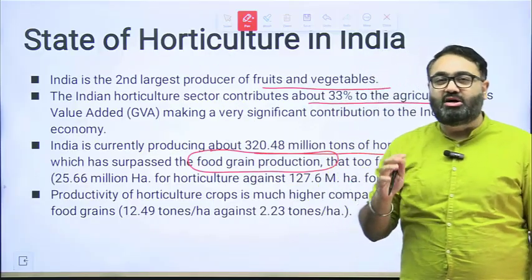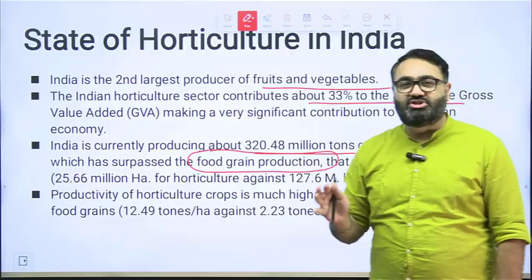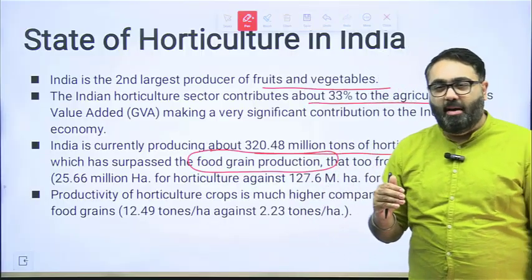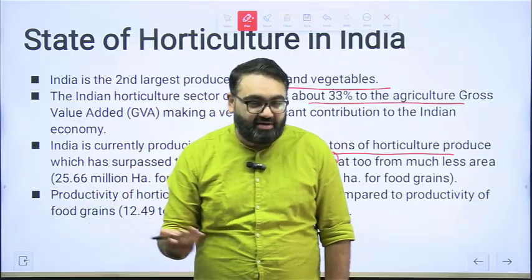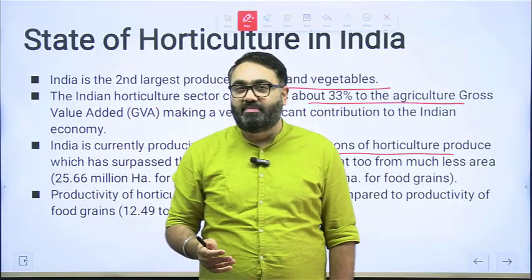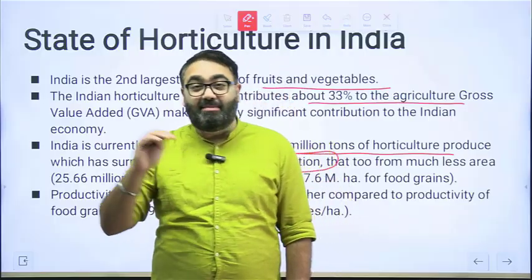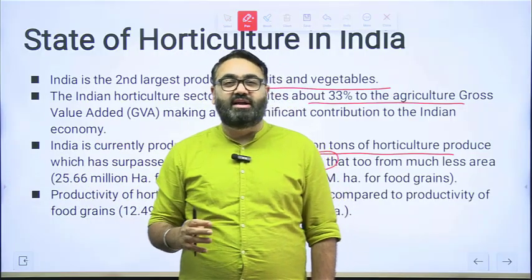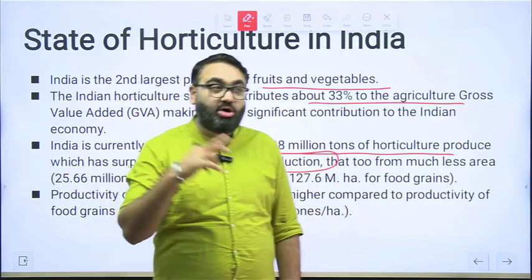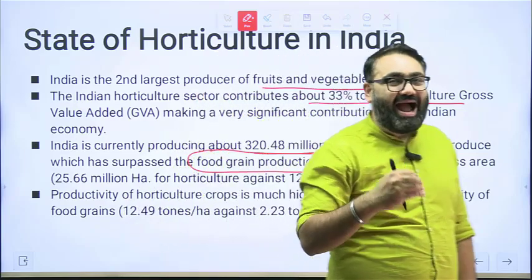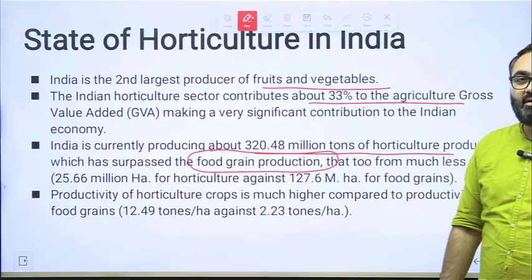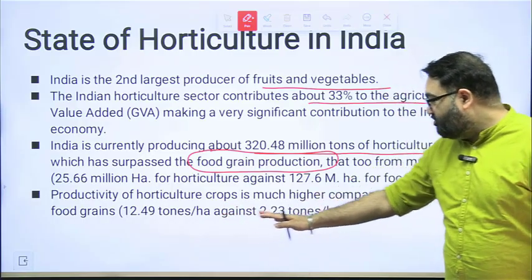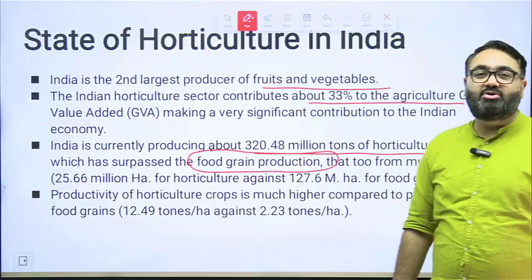Secondly, it only focused on specific areas, Punjab, Haryana, Western UP, with the presence of alluvial soil, presence of groundwater, nearby rivers helping in irrigation as well. So a lot of areas still remained untouched even after the Green Revolution. This is where horticulture, for example, can play an important role and has been playing an important role. The productivity of horticulture is also much higher as compared to food grains.